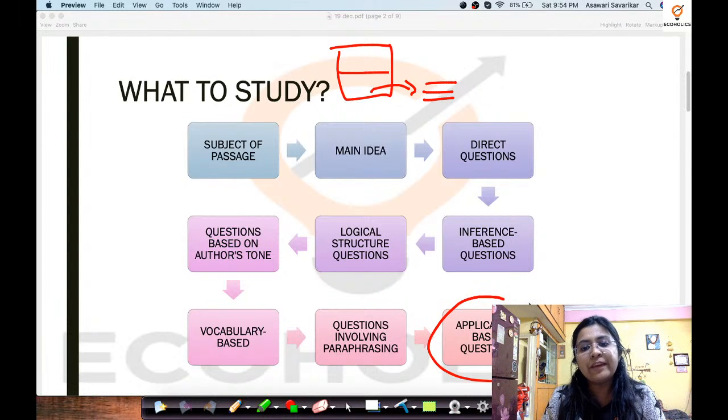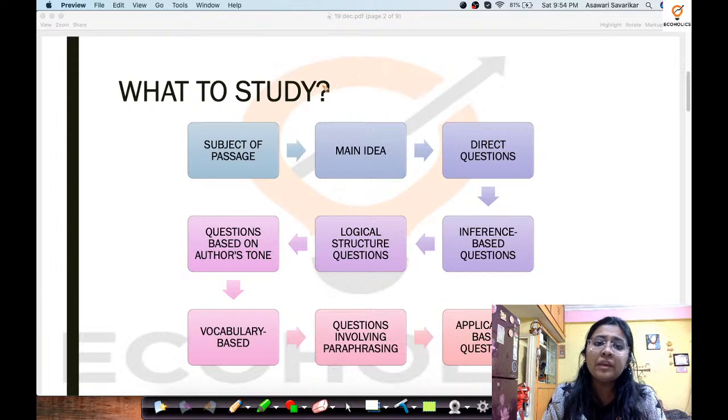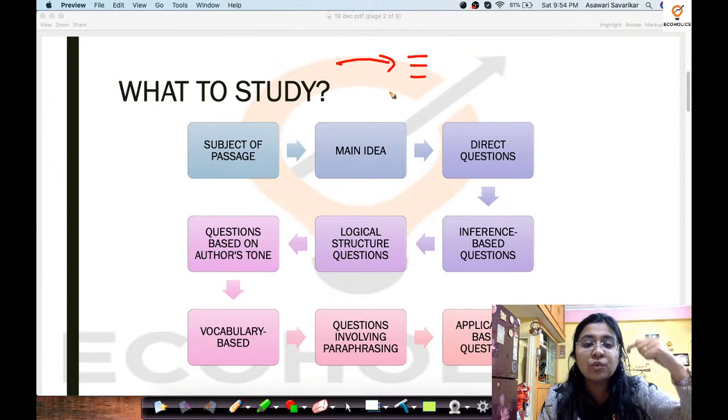And finally, application based questions. You can be given, let's say, an Indian economy related question, and you might be directly asked about some contemporary news in relation to the Indian economy, that topic which has been put across in the passage.